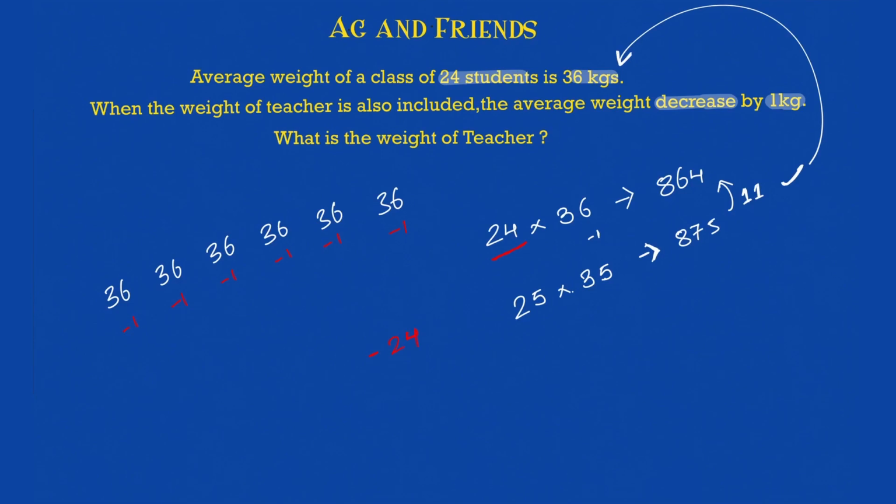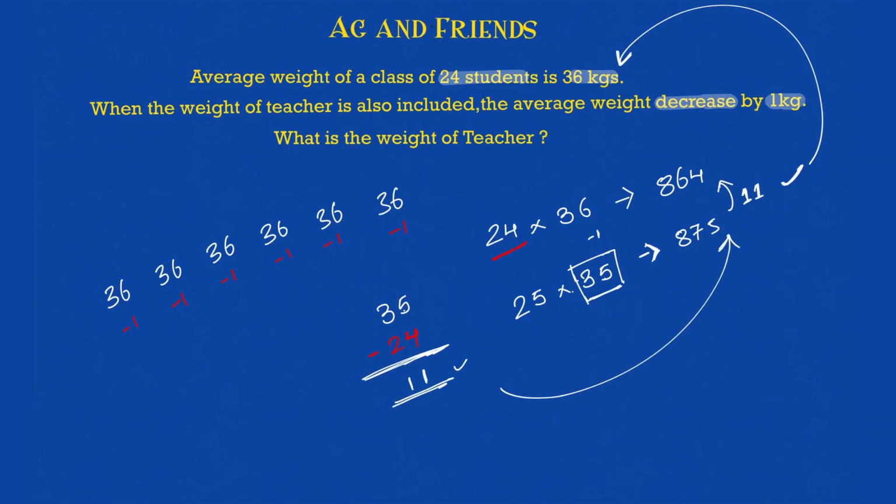Okay, and the teacher has to maintain an average of what? The teacher has to maintain the new average of 35. So maintain a new average of 35 and took out 24 from the rest. So the teacher came up with what? A lesser weight of 35 minus 24, which is nothing but 11. That's it. That's what our answer is.